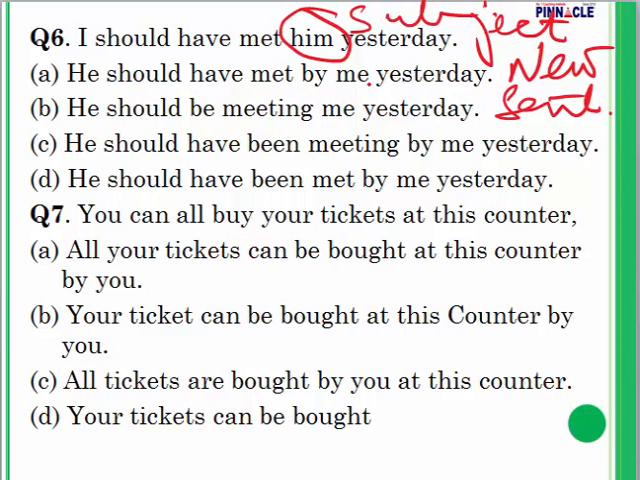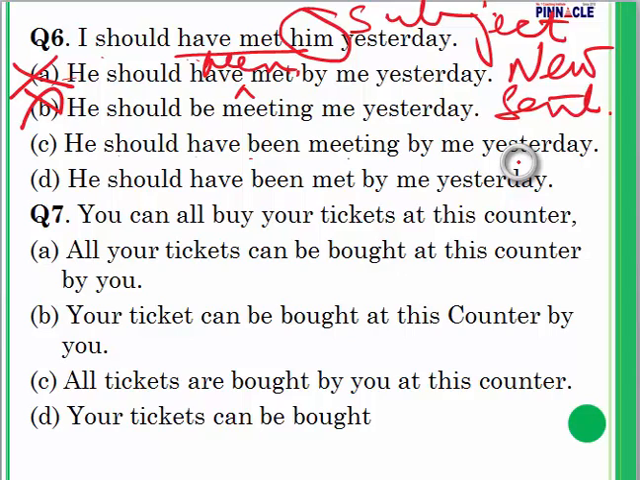Now let's take a look at this sentence. Perfect tense used in passive voice, which is missing out. I had used I should have met. Where is been? Been is missing. So this is incorrect. He should be meeting me yesterday. This is also incorrect. Perfect tense in passive voice is missing here. Have was already used here. So this is incorrect. He should have been meeting by me yesterday.